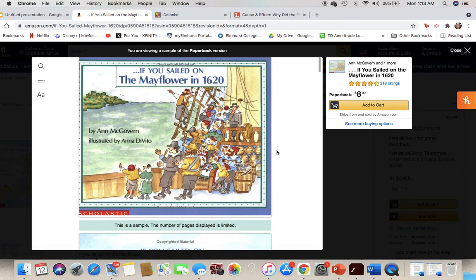Today we are going to be focusing on reading a book called If You Sailed on the Mayflower in 1620. We are going to be focusing on cause and effect and using quotes. So, cause and effect is something that causes something to happen. So, if I were to play kickball and get really, really sweaty and dirty, that would cause me to have to take a shower, which would be the effect.